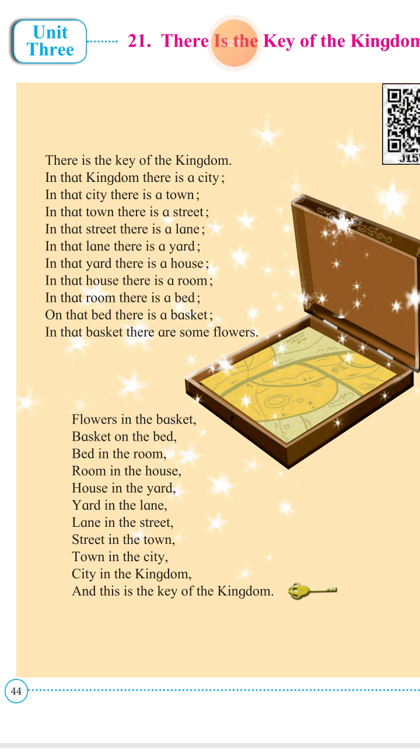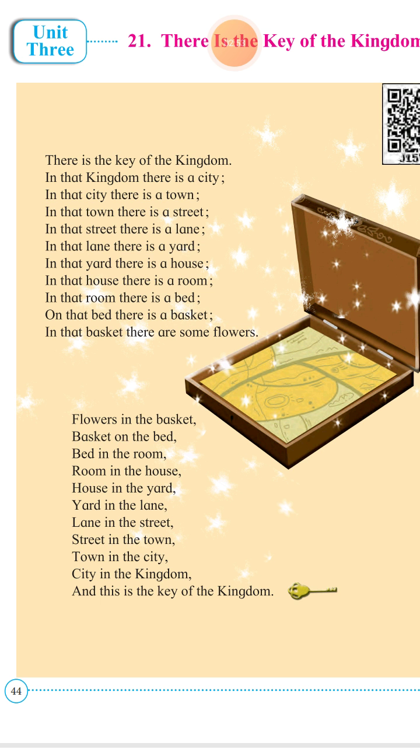Here we have the sequence of bigger to smaller things. Which one is the bigger thing in it? Kingdom is the bigger thing, and which is the smallest thing? The smallest thing is some flowers. So in the kingdom there is a city. In the city there is a town. In the town there is a street. In the street there is a lane. In the lane there is a yard. In that yard there is a house. In the house there is a room, and in that room there is a bed. On that bed there is a basket, and in that basket there are some flowers.